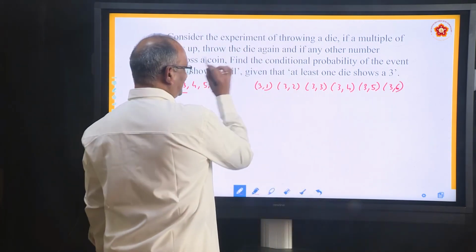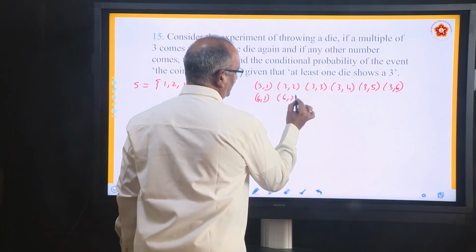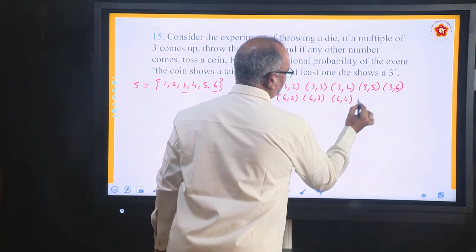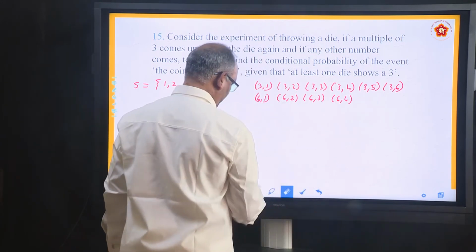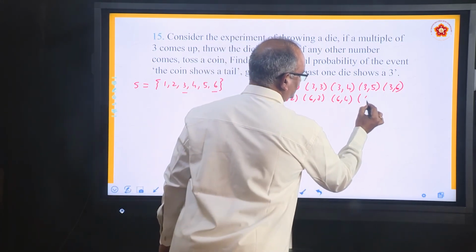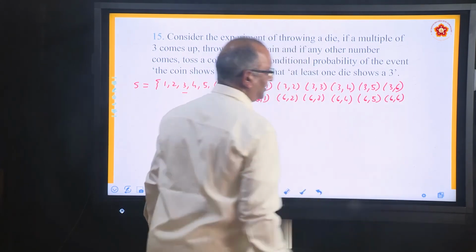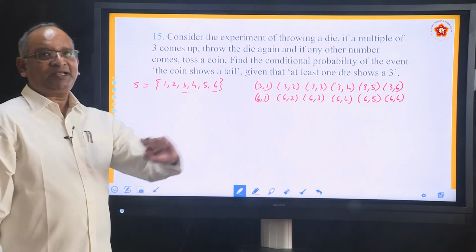And if you get 6 also, you have to do the same thing. So (6,1), (6,2), (6,3), (6,4), (6,5), (6,6). He says if you get 3 or 6, roll the die again.